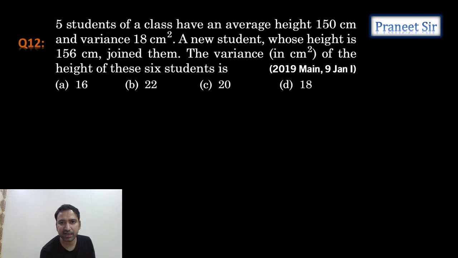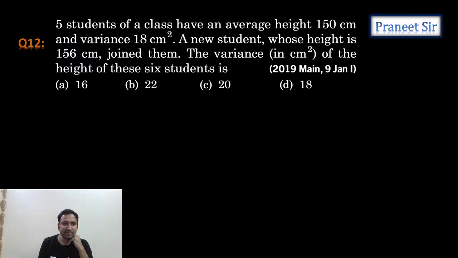This is the next question we have. 5 students of a class have average height 150 centimeters and variance is given. A new student whose height is 156 centimeters joined them. Then the variance of the heights of these 6 students.